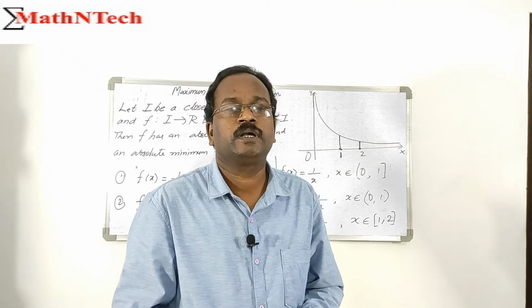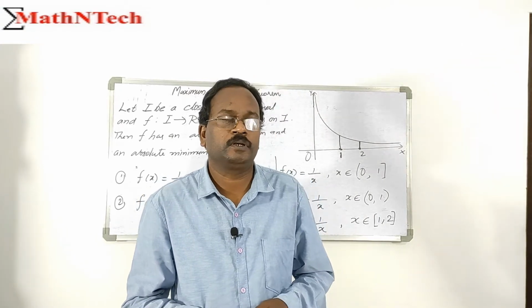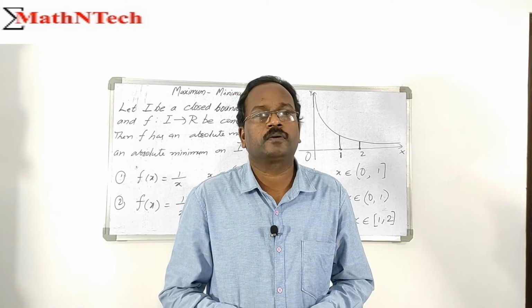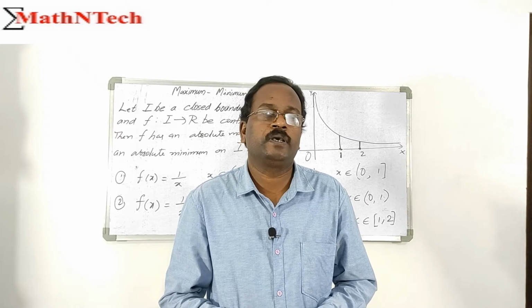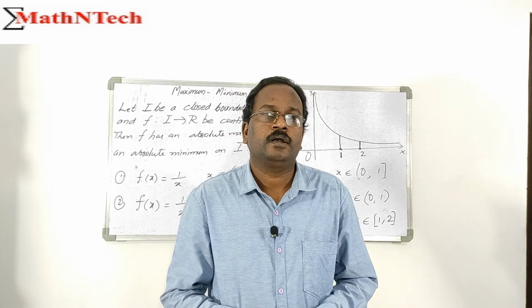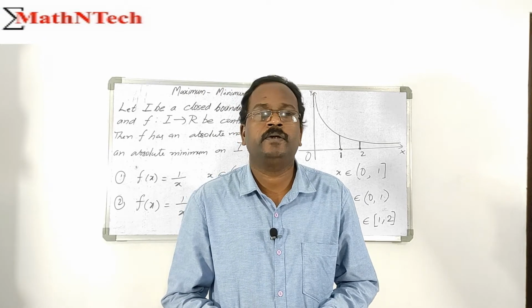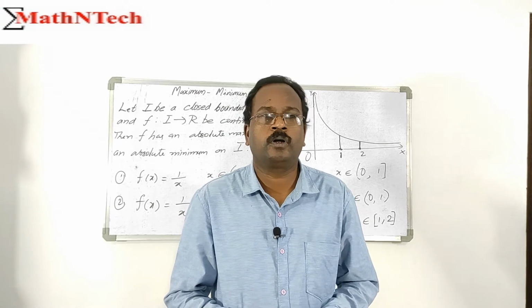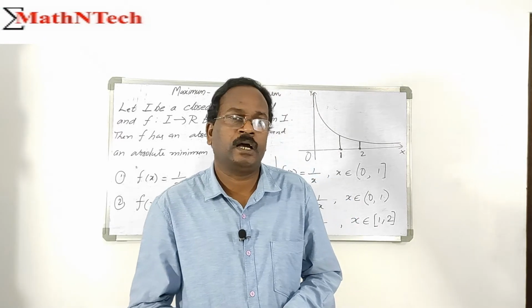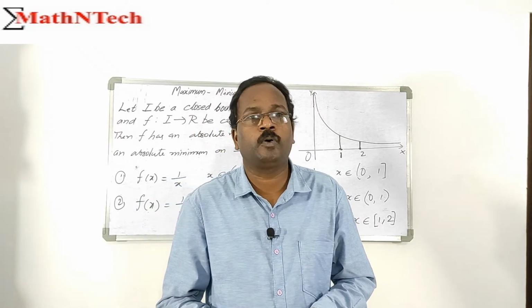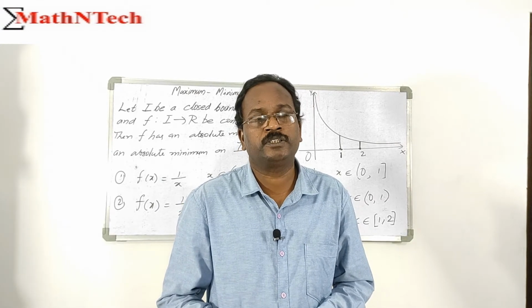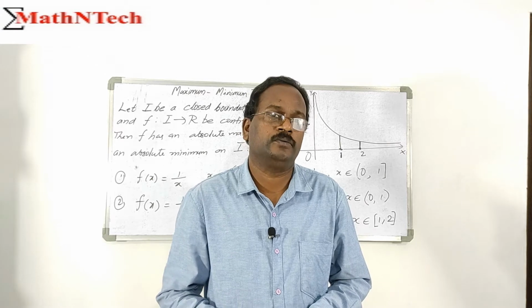We consider some examples on the maximum minimum theorem. The statement: let I be a closed bounded interval and f be a continuous function on I, then f has an absolute maximum and an absolute minimum on I. That is, an absolute maximum at some point in the interval I and an absolute minimum at some point in the interval I.